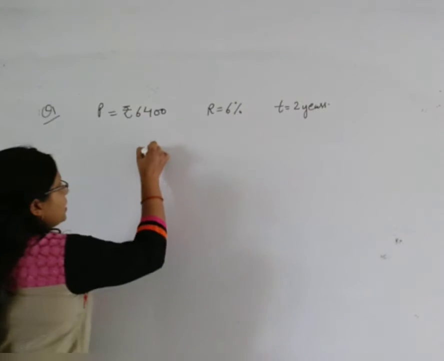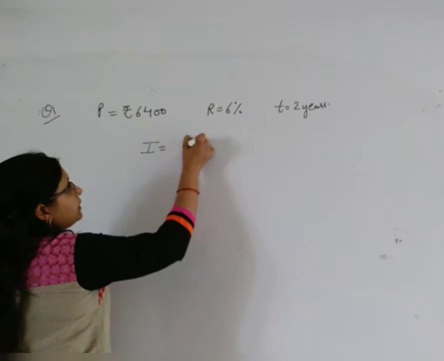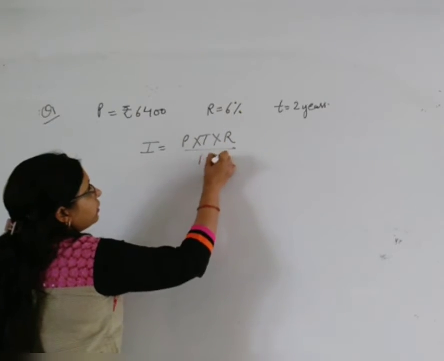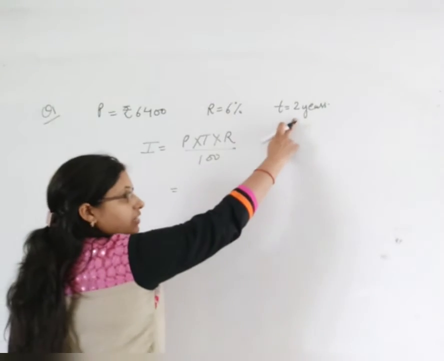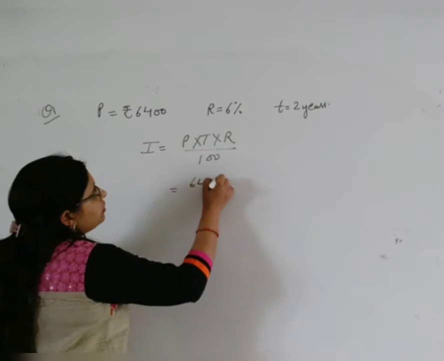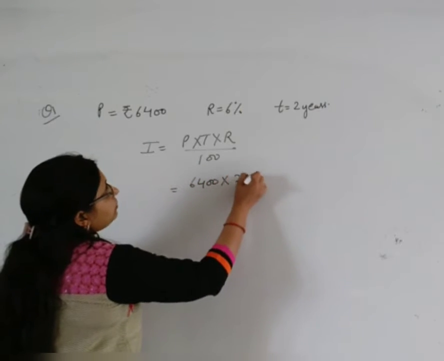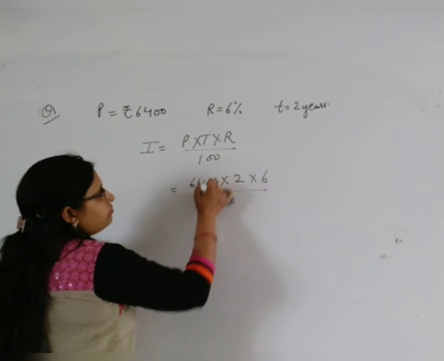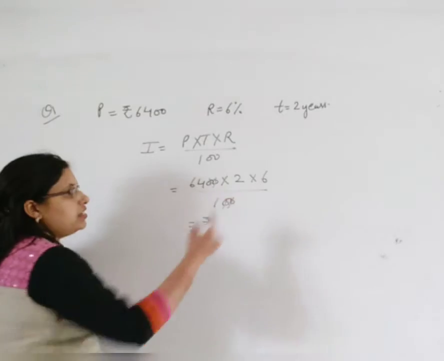Clear? Now in this question we have to calculate interest and amount. So use the formula. Interest is equal to principal into time into rate upon 100. So time is in years, let us check. So we can use it directly. 6400 multiplied by time multiplied by rate upon 100. We will multiply and we will get the answer.